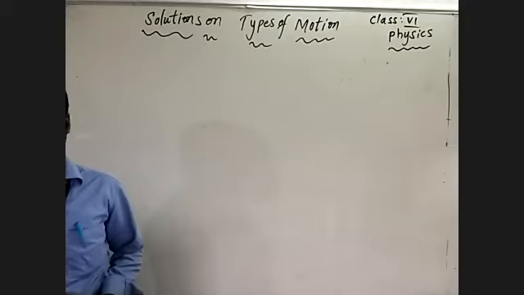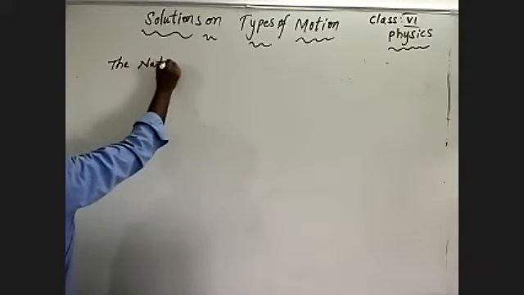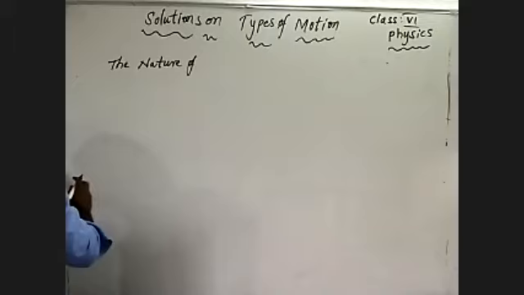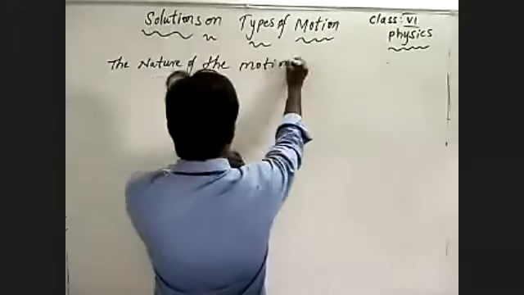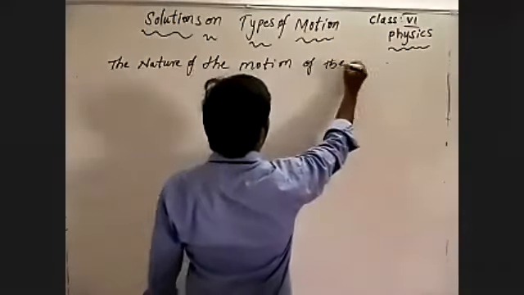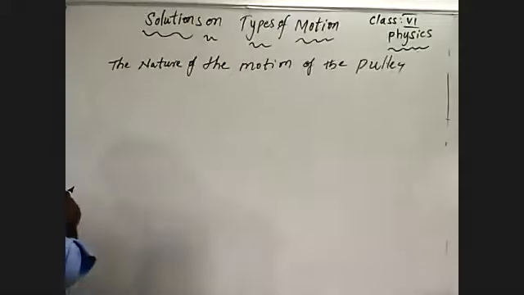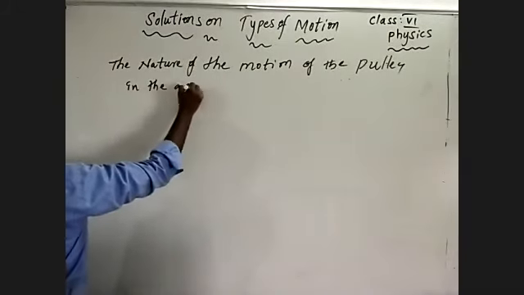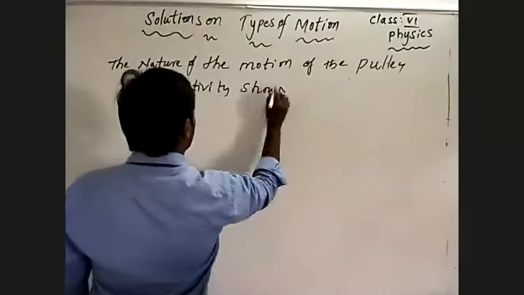Then coming to one more example: the nature of the motion of the pulley in the activity shown.